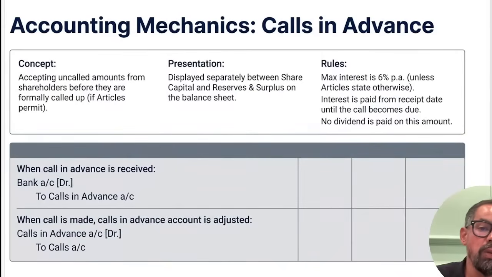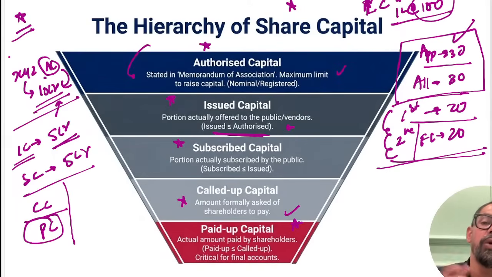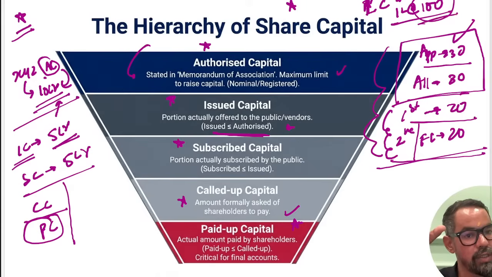Now, one thing which is very, very important: call in advance. Okay? So what I told you in the previous case, how book building looks at the back end. This is the back end story. Okay? This is the back end story that we issue that 100 rupees, that 100 rupees is further divided, 30 at the time of application, allotment, this we are issuing as these particular calls.